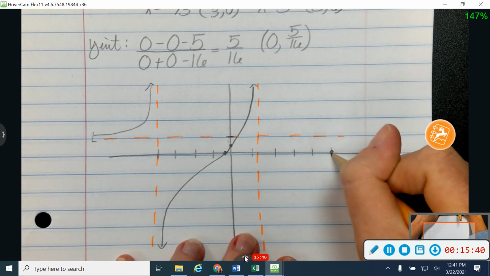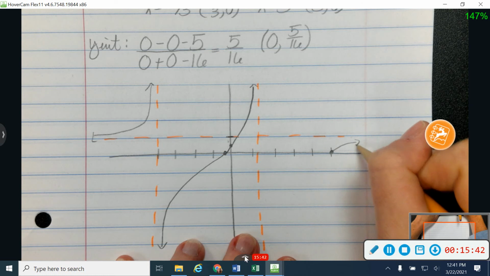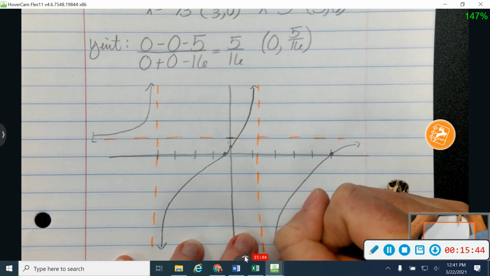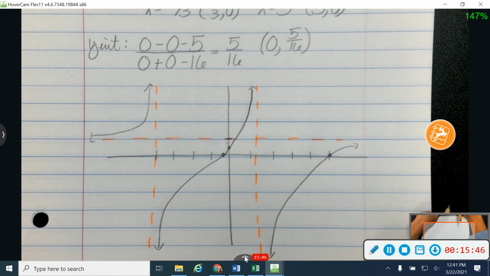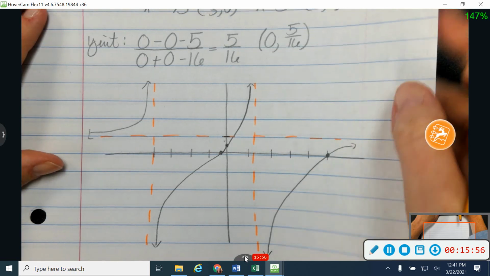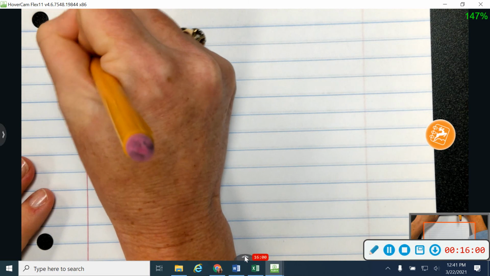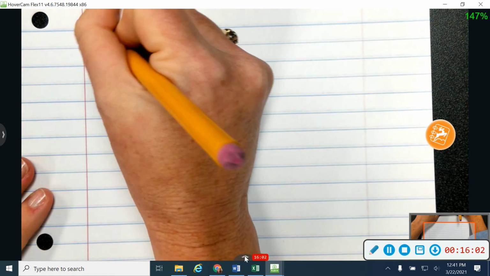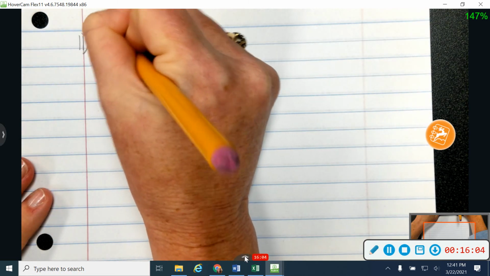Okay, and then finally, I know this piece is down here because of my other x-intercept, so it's going to look a little bit of something like that. Okay, it's a really strange looking graph on that one. Okay, the last one we're going to work together is number 11. Number 11, I've got a function of x this time.